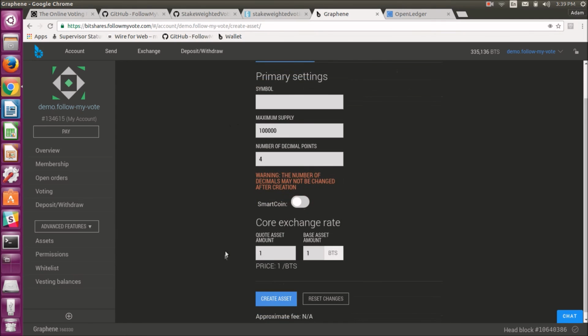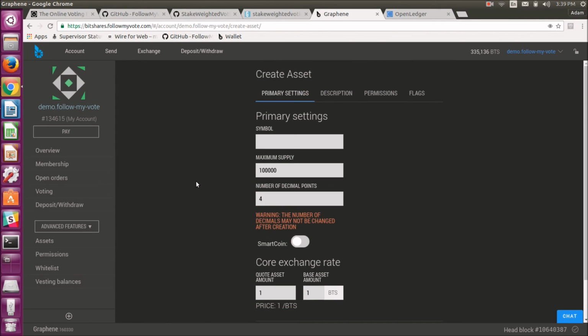Once your asset is created, you can create accounts for all the people, all the shareholders in your company, or all the property owners in your HOA, and send them some of your asset, proportional to how many shares of the company they own, or proportional to how many properties that they own. And you could start polling your company or polling your HOA using blockchain voting software, verifiable voting software, secure voting software.